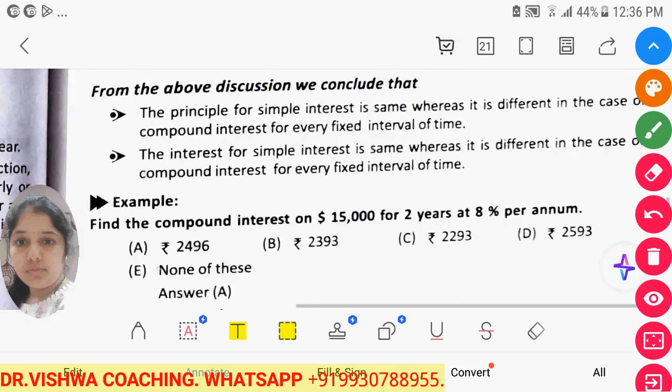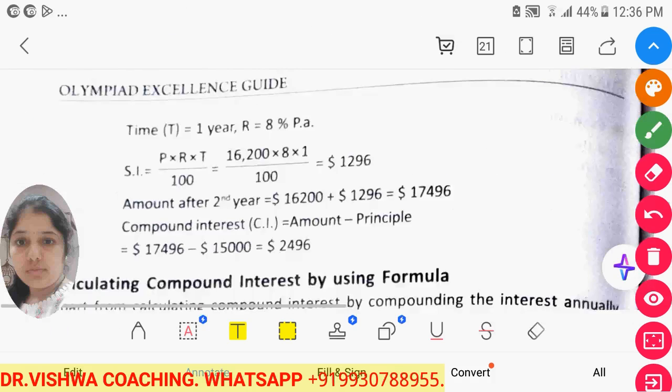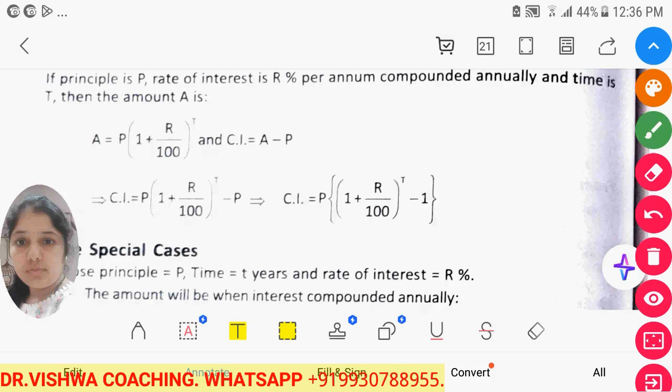Now this is the lengthy method, so we can use a formula to calculate the amount. To calculate the amount the formula is: principal into the bracket of 1 plus rate of interest upon 100, with the number of years as the power of that bracket, gives us the amount after a certain time period.